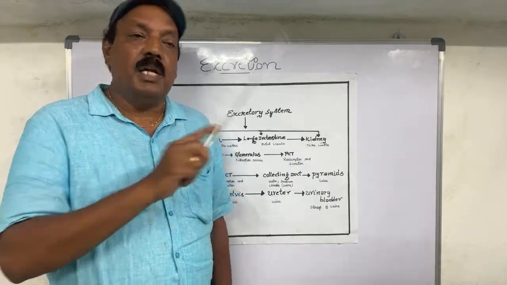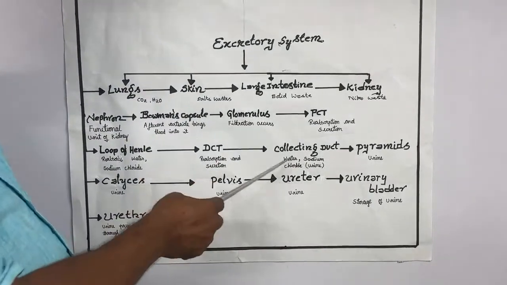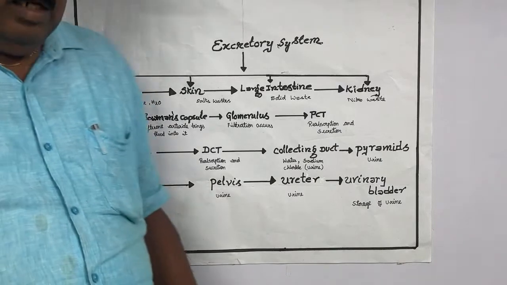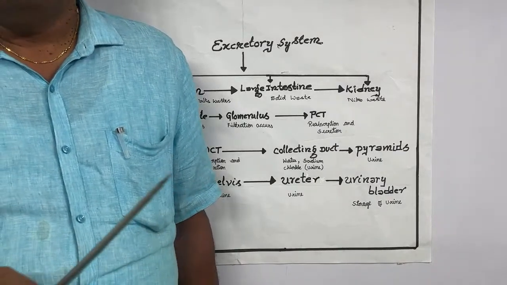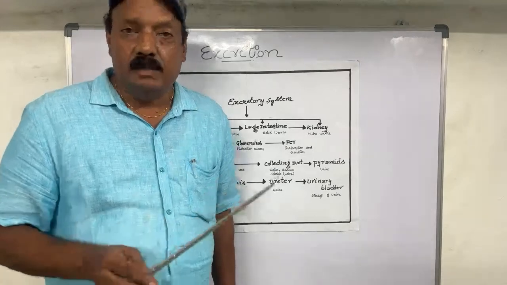Together we call it urine. Whenever this urine enters the collecting tubule and loop of Henle, a kind of hormone acts. That hormone is called vasopressin.